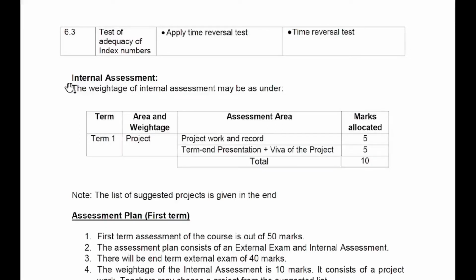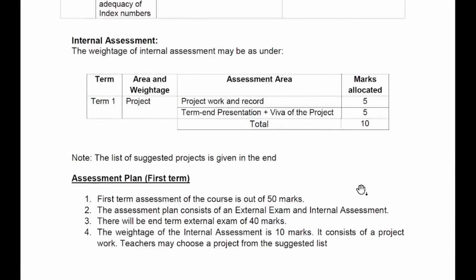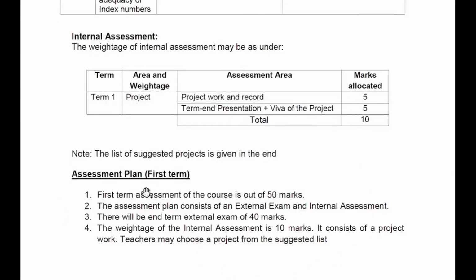Now coming to the internal assessment, here we have the weightage of internal assessment. So the project work and record has allocated marks 5 and term and presentation plus viva of the project is 5. So a total of internal marks 10 is given. Then the assessment plan for first term.